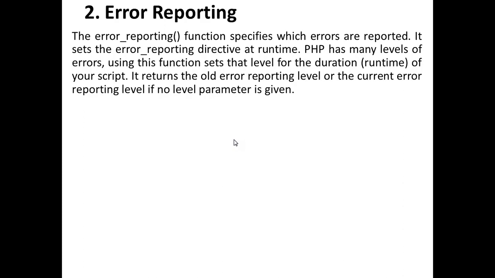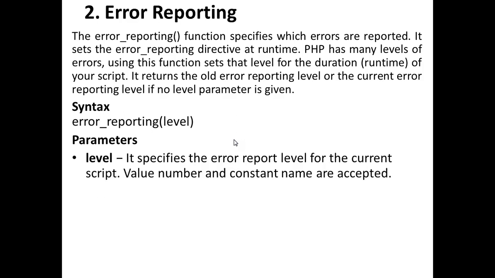Using this function sets that level for the duration, that is runtime, of your script. It returns the old error reporting level, or the current error reporting level if no level parameter is given. This is the syntax you have to use for error reporting, and then the level.